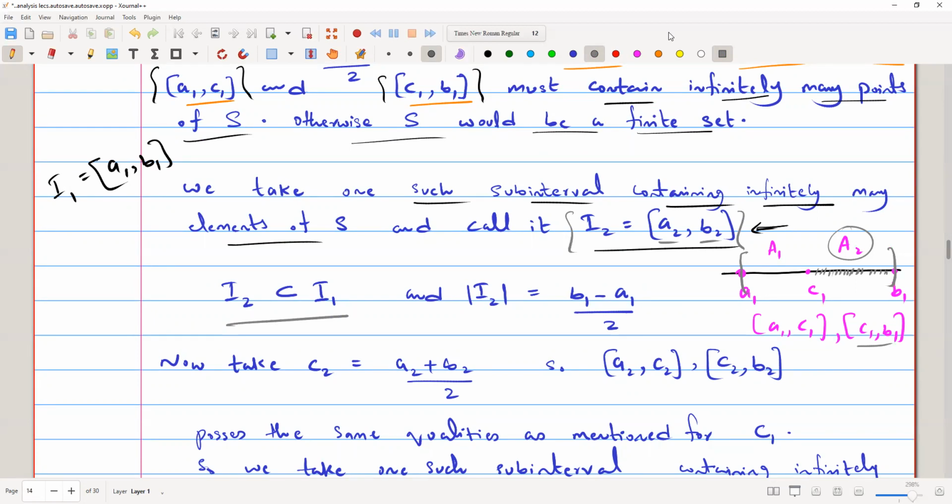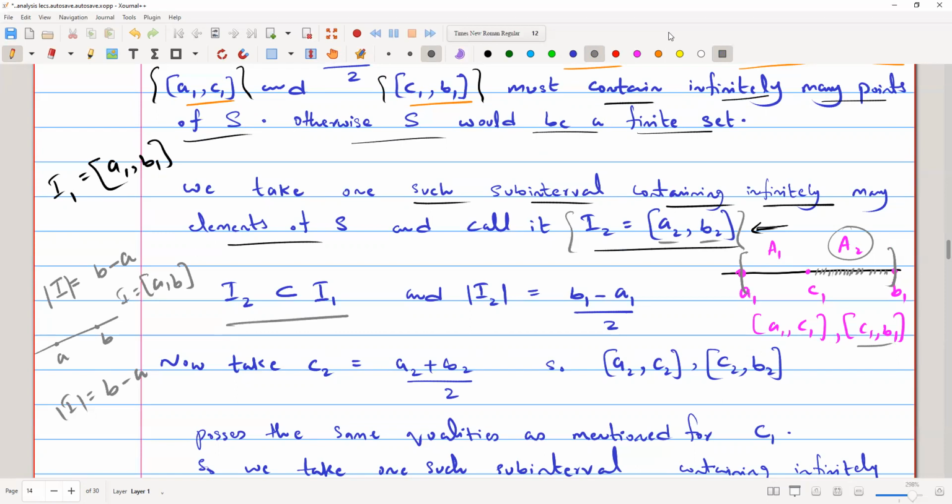And then the length of I2. The definition of the length of an interval is the difference of the boundary points. So if I have boundary points A and B, so this is the interval A comma B, then the length of the interval will be equal to B minus A. But here we have written the length of I2 equals B1 minus A1 over 2.